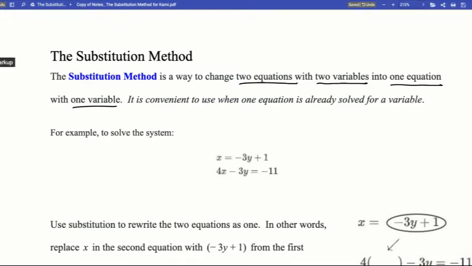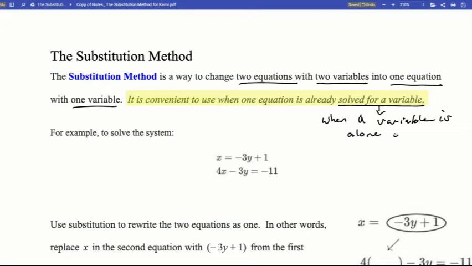It's really convenient to use this in the specific case of when one equation already has a solved for variable. And what I mean by solved for, as a reminder, when we say a solved for variable, what we're talking about is when a variable is alone on one side of the equal sign.